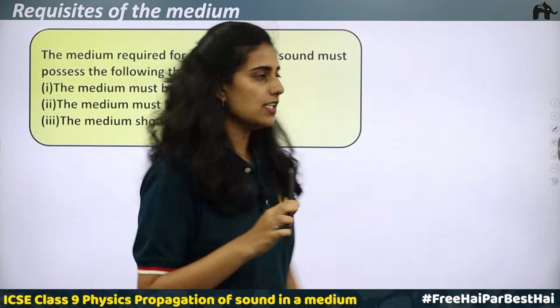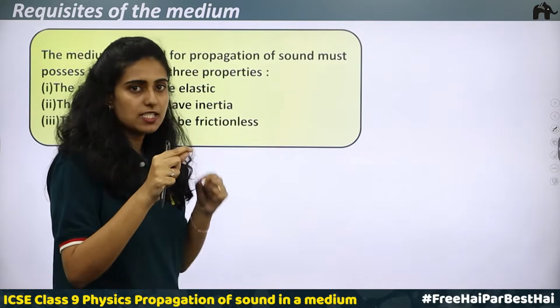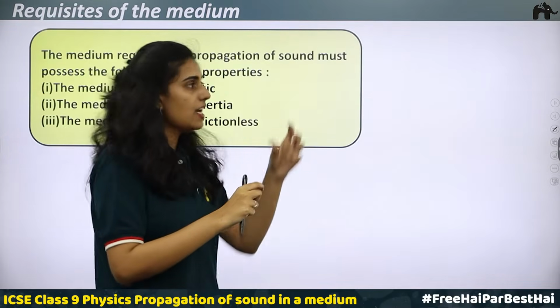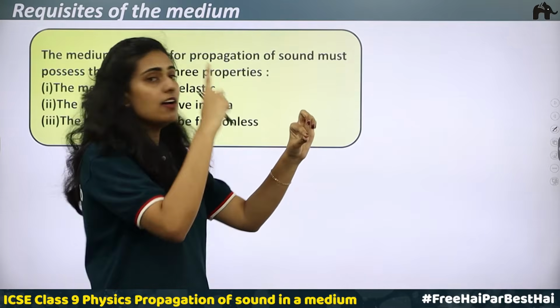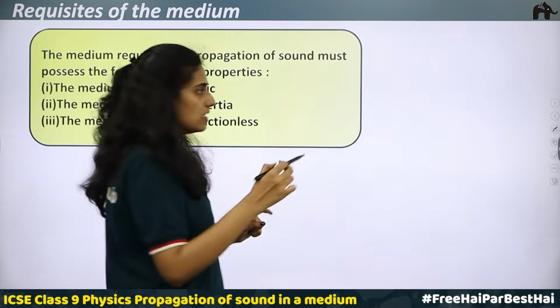So, take the case of a rubber string. In the first experiment, you took the rubber string, one end was held inside your mouth with your teeth, holding it tight, and the other end you held in your hand. You pluck the rubber string and it starts vibrating. So it is an elastic body, that is, it vibrates.